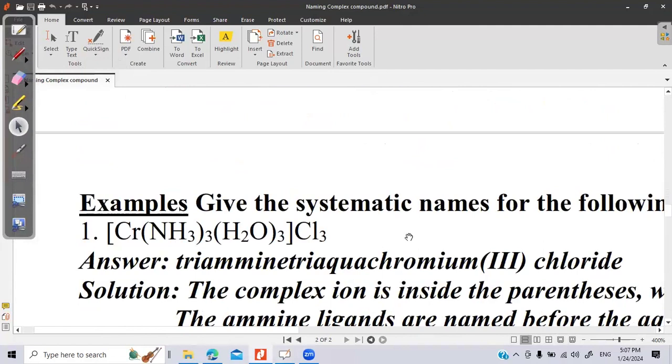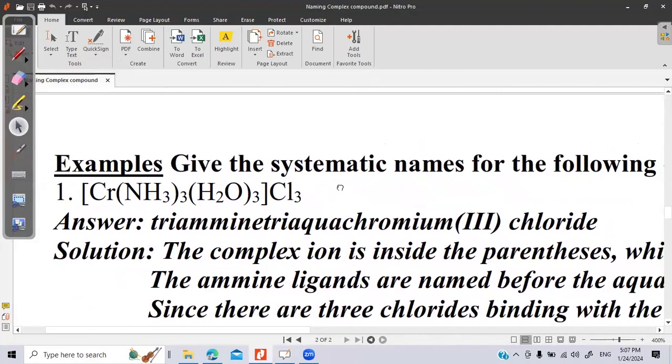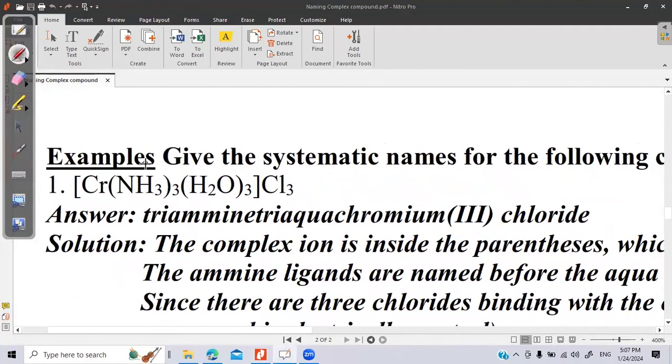Say, for example, here. Now how will we name this complex? Let us first identify this as anionic or cationic. The IUPAC rule for writing any name of a chemical is always the electropositive species first, followed by the negative species, like sodium chloride.